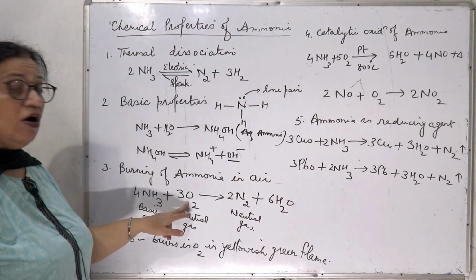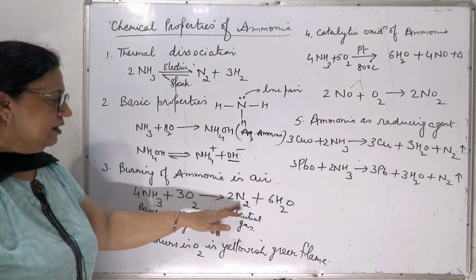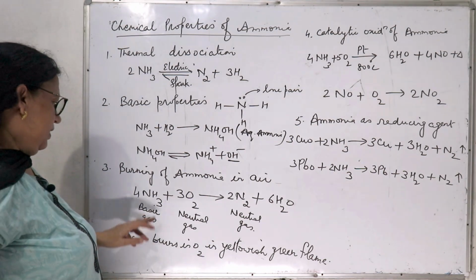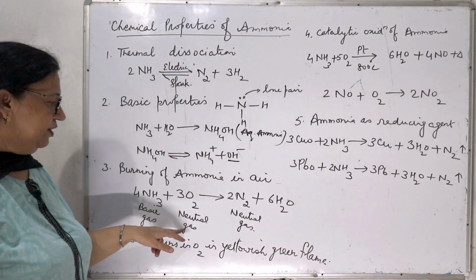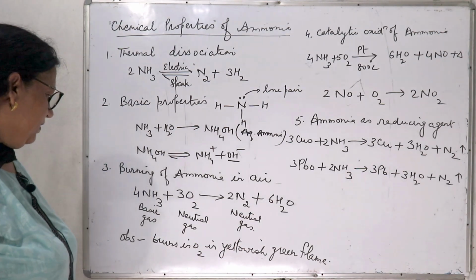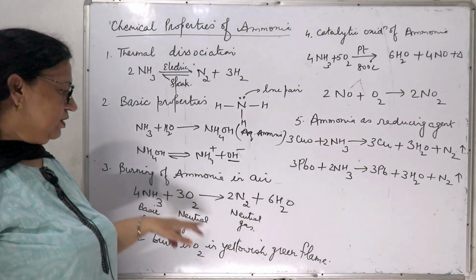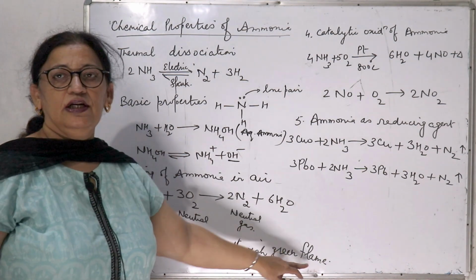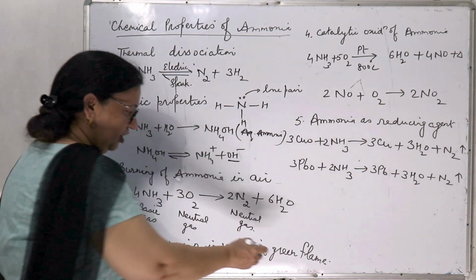Next is burning of ammonia in air. Ammonia burns in oxygen, not in air but in oxygen, and it gives nitrogen plus water vapors. And as ammonia is a basic gas, when it reacts with a neutral gas, it gives another neutral gas plus water vapors. And what is the observation here? Ammonia burns in oxygen with a yellowish green flame.